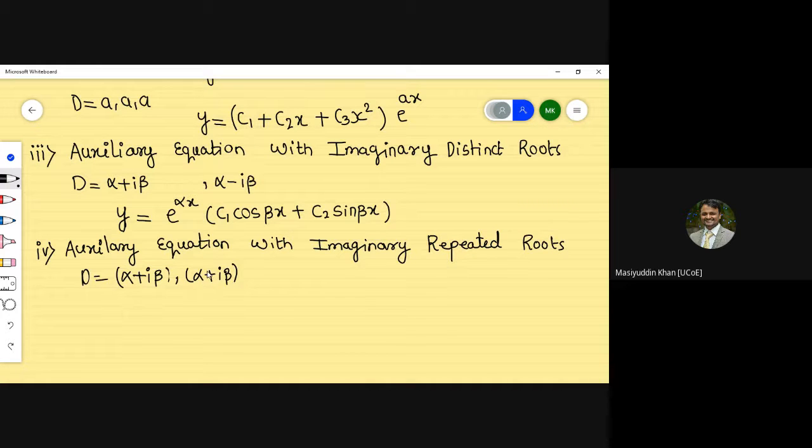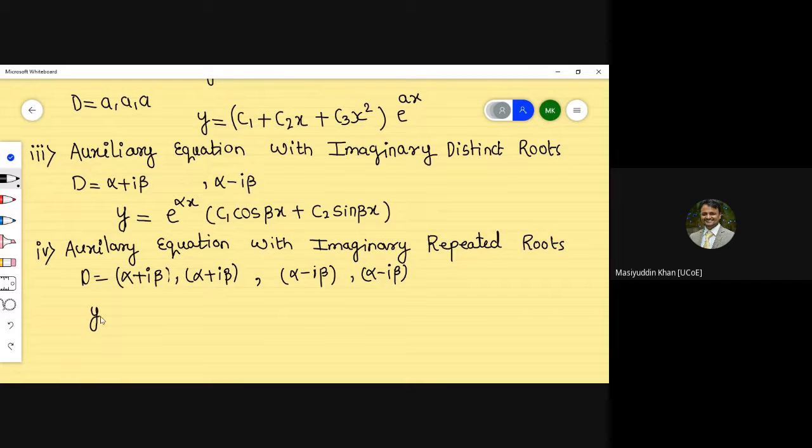So this part is repeated, comma, alpha minus i beta, alpha minus i beta. So whenever repeated terms or repeated roots are there, what will be the solution of this auxiliary equation?